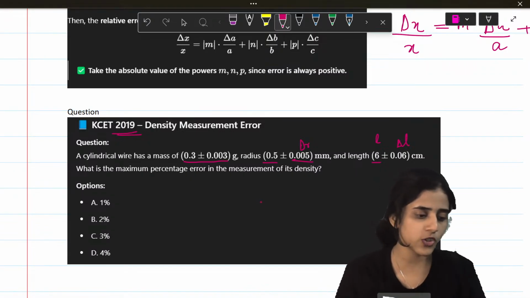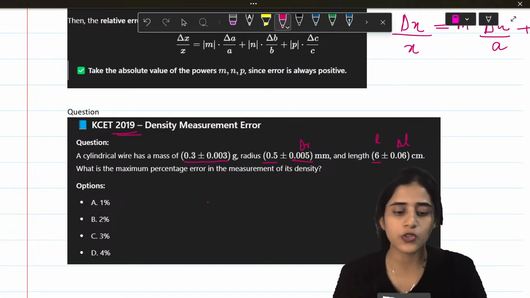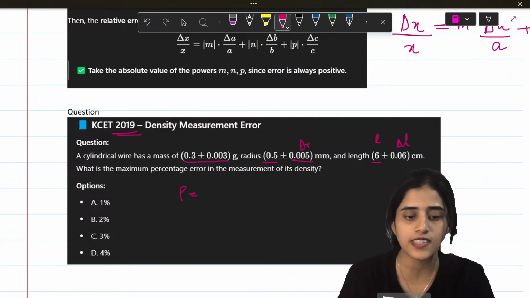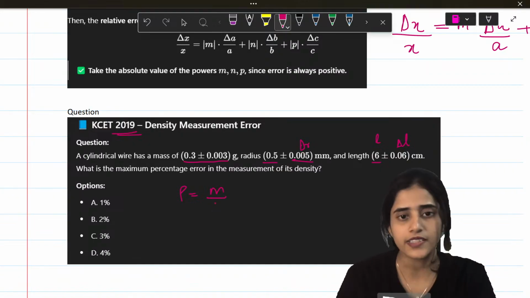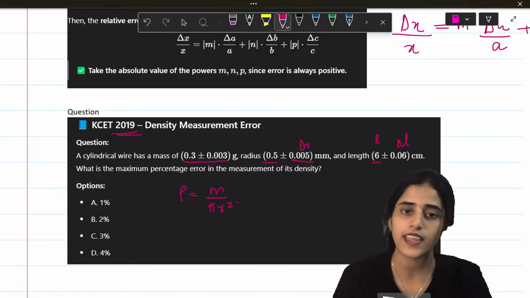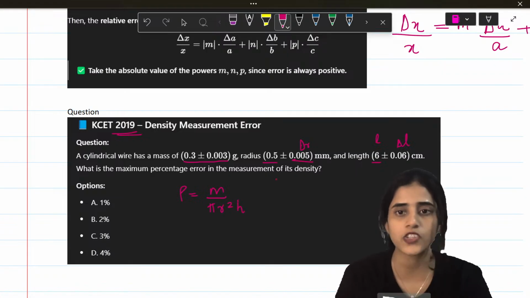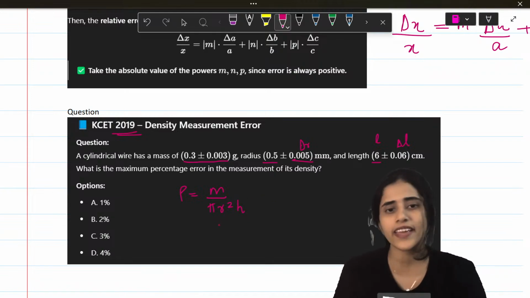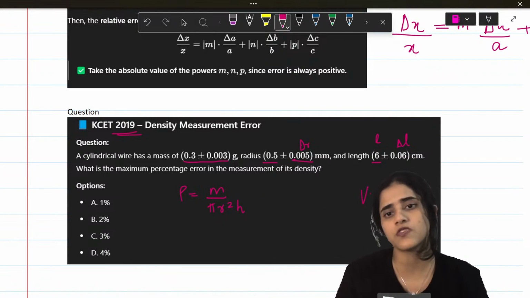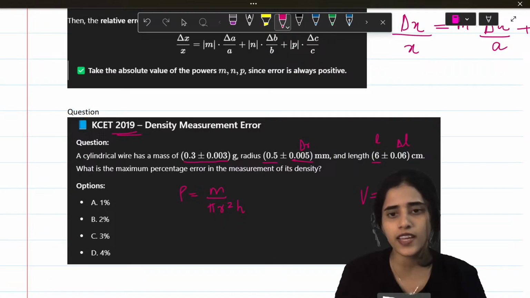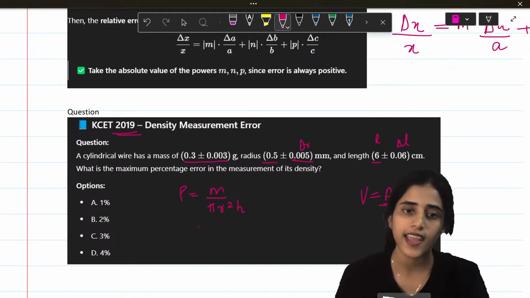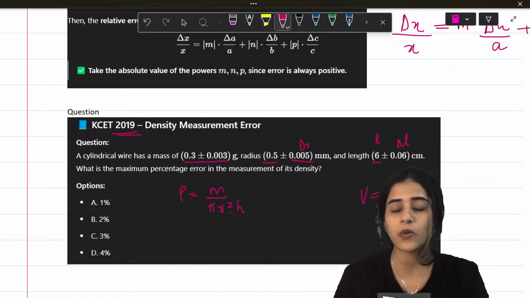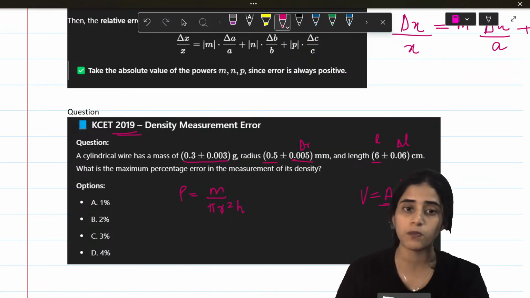How will you do it? Quickly, you should be able to do it. First, we'll write down the formula. You have to find density, right? So, density is mass by volume, right? So instead of volume, I'll write it as area into length, because these two are given to you. Why did I take area? Because I have radius. So I can take it as pi r square and then L. Now r has a power. It's r square. So you have to do power as well.